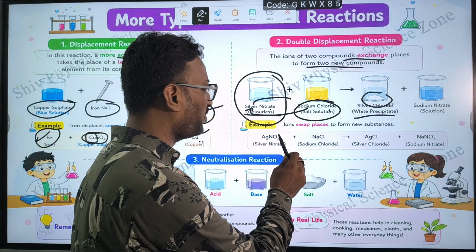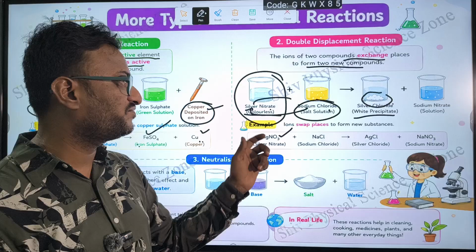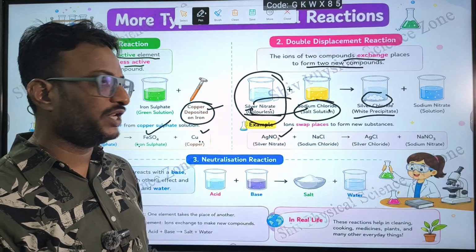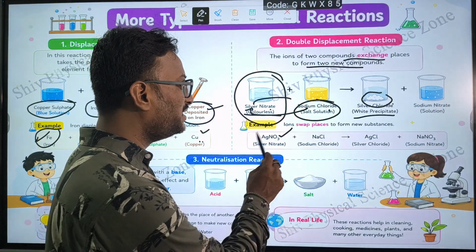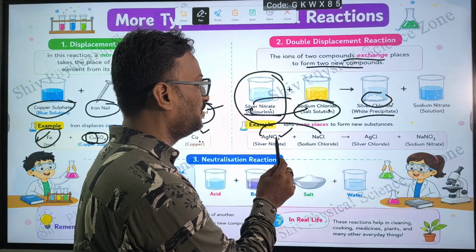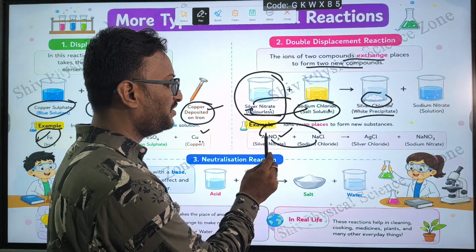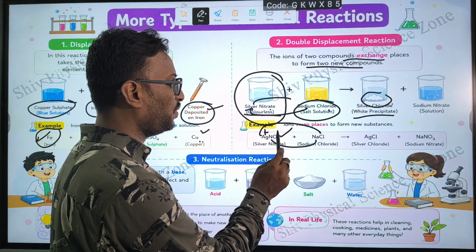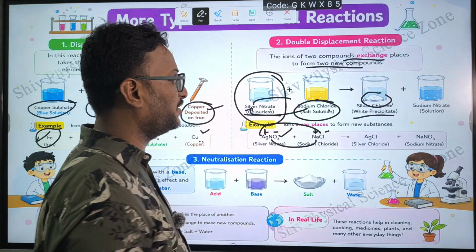The silver nitrate formula is AgNO3. Ag is the symbol of silver. Nitrate means NO3. Next, sodium chloride, NaCl, reacts to form AgCl and NaNO3. In AgNO3, Ag silver is positive and NO3 is negative. In NaCl, Na is positive and Cl is negative.